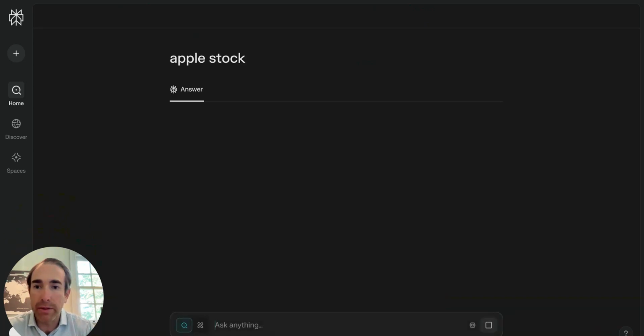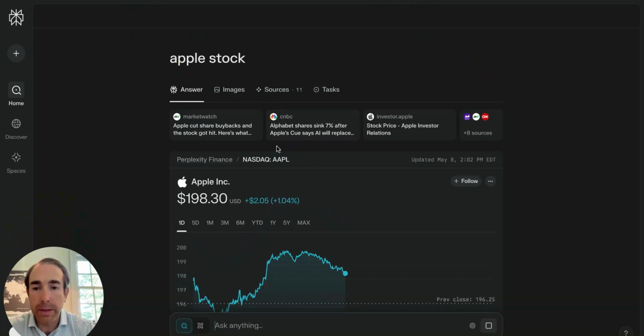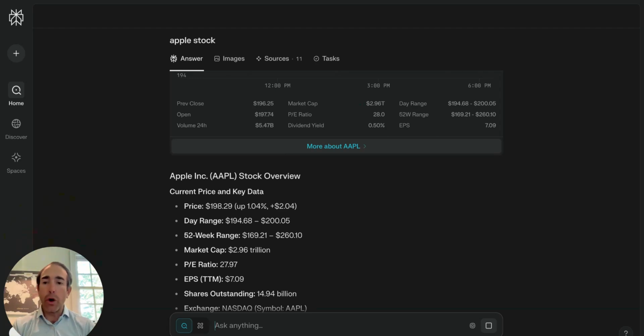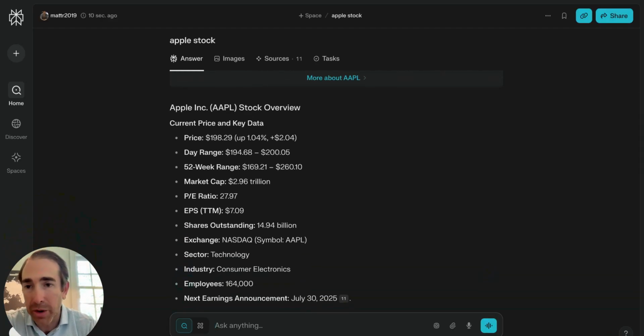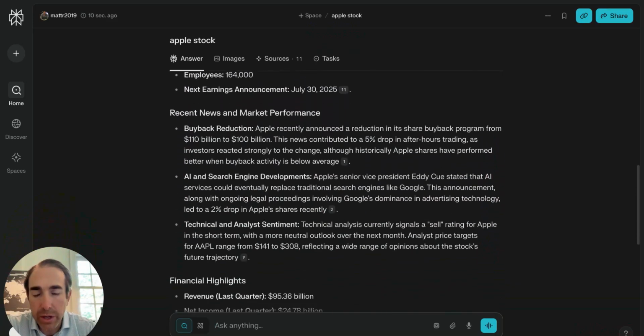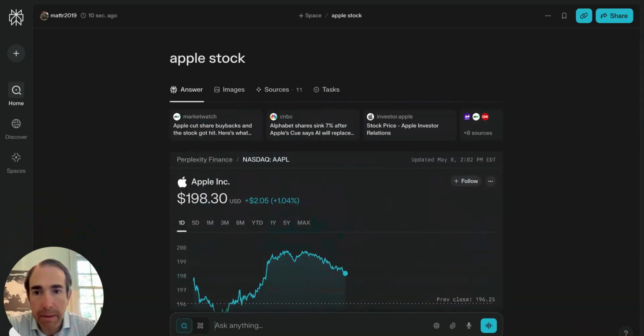And these are two different ways of going about it. When I click enter, I didn't click anything. You now see their sources and images, and it still shows the stock chart. But now what it does is it gives me more of an overview on the stock of what's going on. So I can just get a distilled version of what's going on, recent news, highlights, company profile, everything of that nature as well.